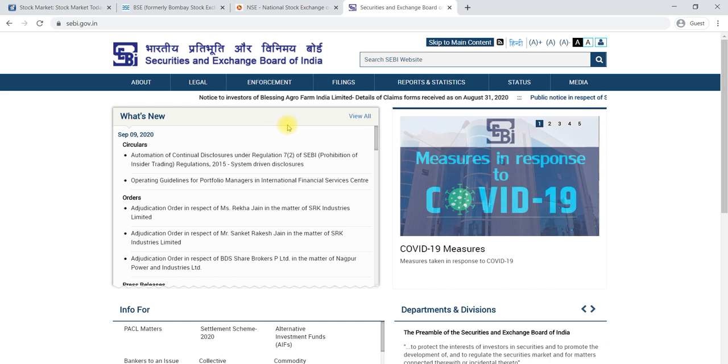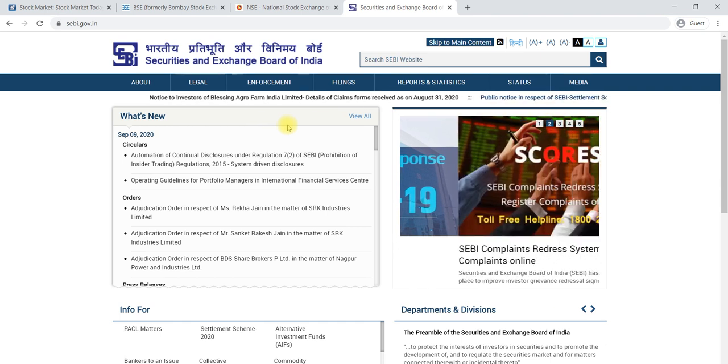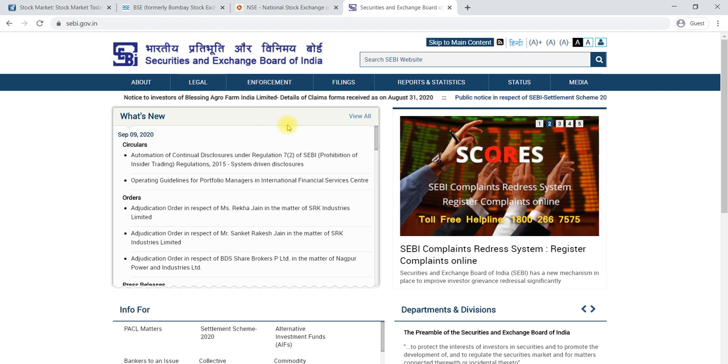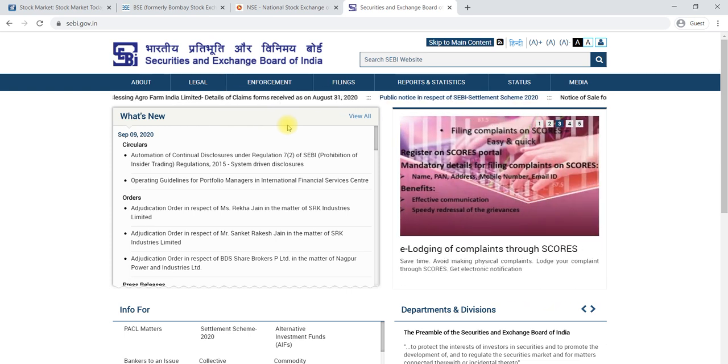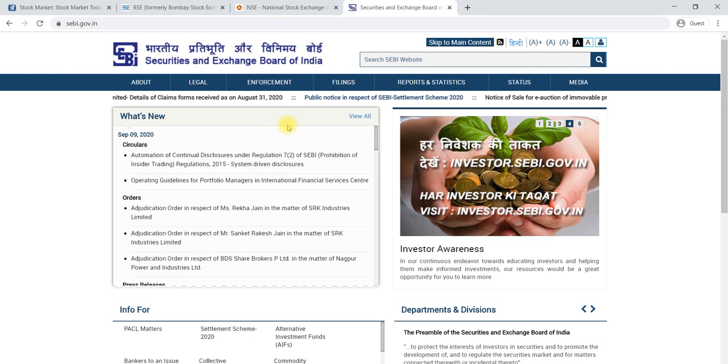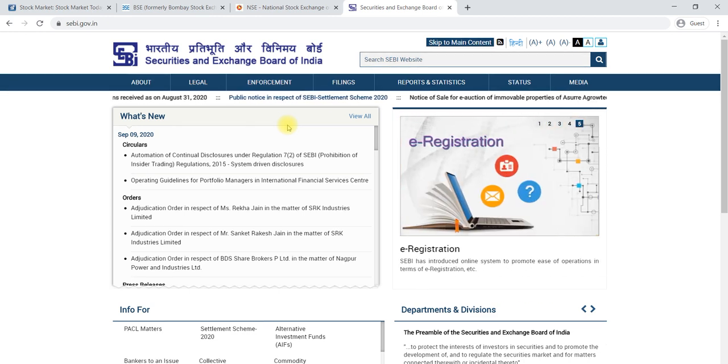the Securities and Exchange Board of India. To list any company, to delist any company from the exchange, or to announce a dividend, they have to inform SEBI first, and then take action. Nowadays it is not possible for a company to act as per its own requirement. They have some mandates to follow in the market. This is about the pure introduction side of